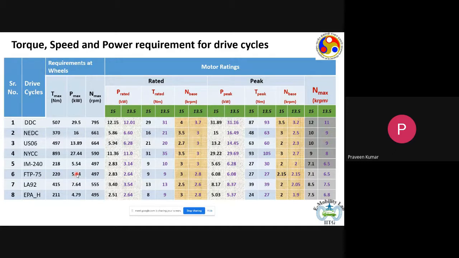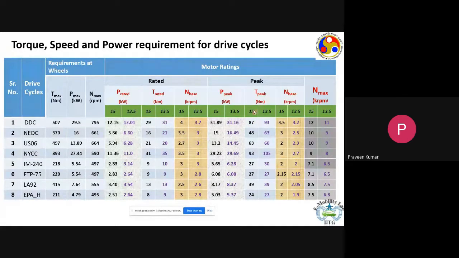Now if we take a gear train, or a gear ratio of 1:15, which includes the differential and a single gear shift, then the maximum torque at the wheel can be translated to the maximum torque that the motor needs to produce.